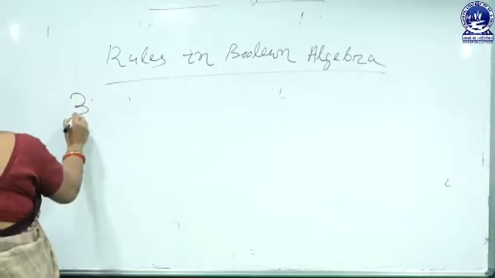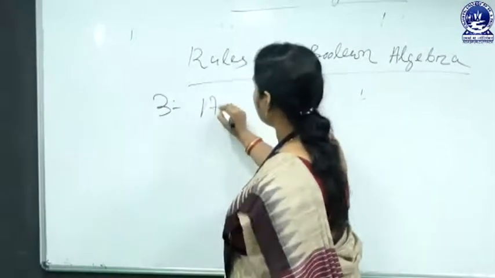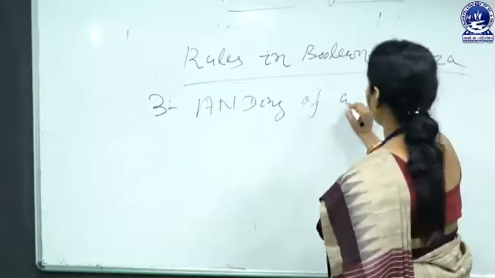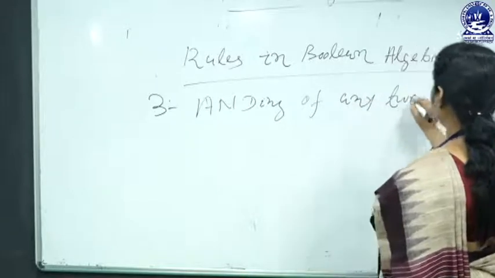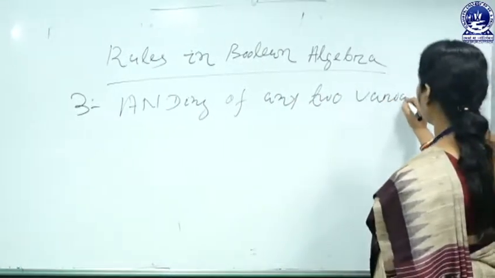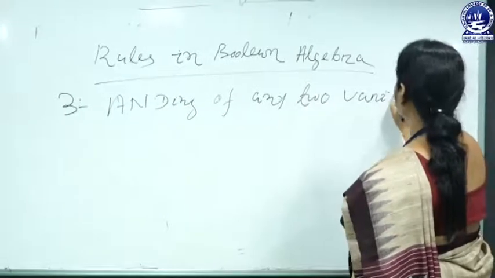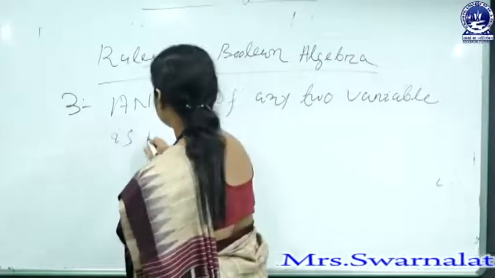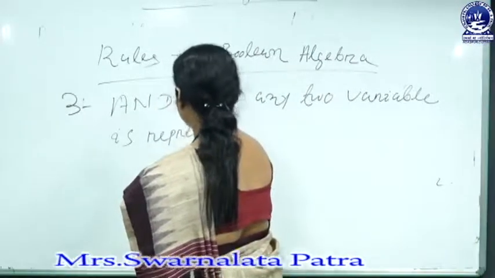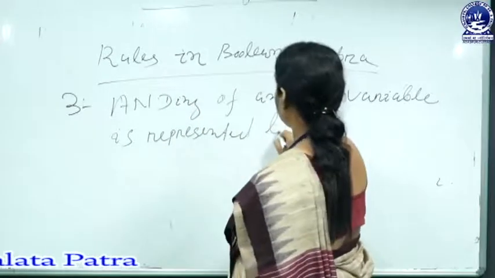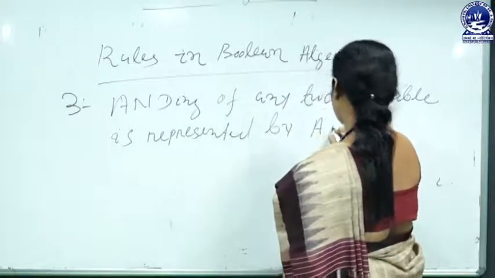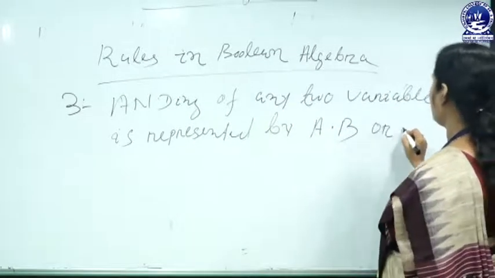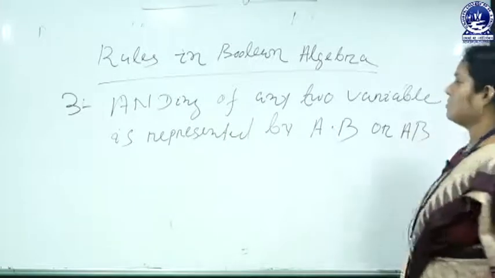The third rule is that ANDing of any two variables is represented by A dot B or AB.